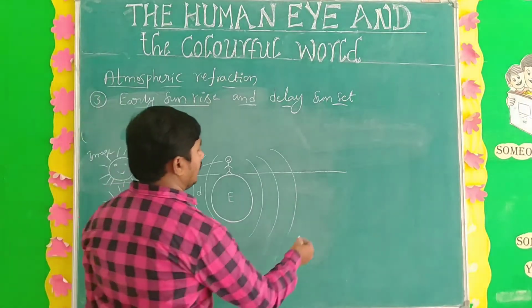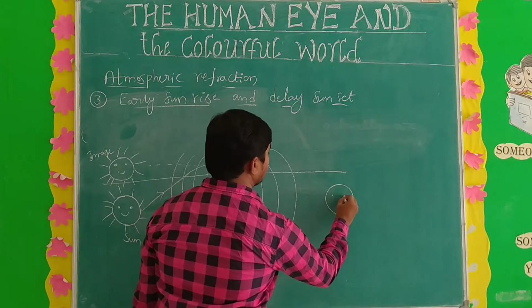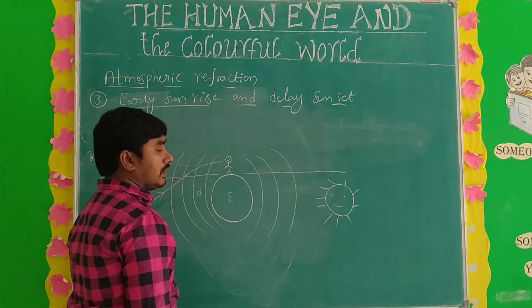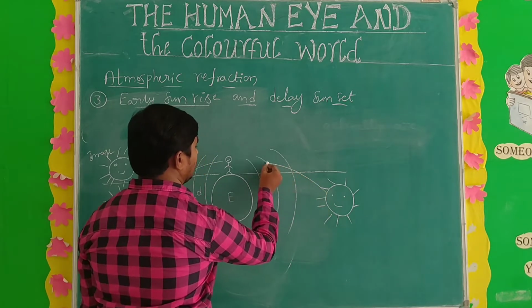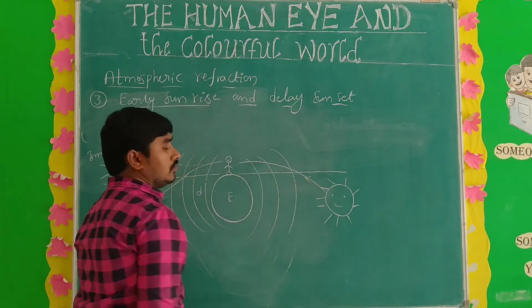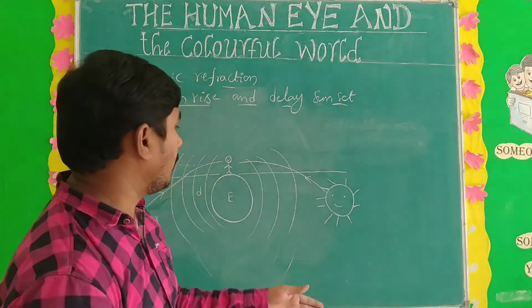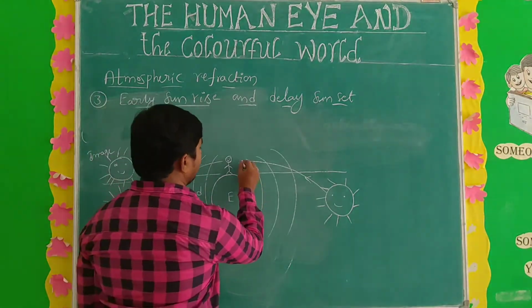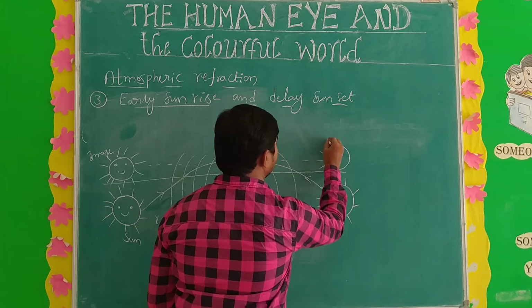In the same way, in the evening time, sunset is already over. Again the light rays coming from the sun bend towards the normal due to atmospheric refraction. Again the image is formed like this.